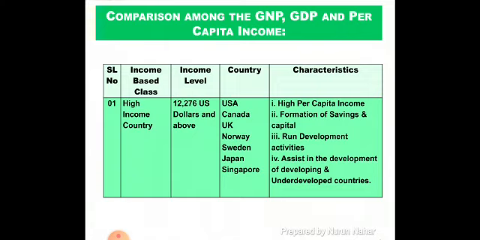Their income is so high that after consumption they can form enough savings and capital for running the industry sector. They can run various development activities like road, transport, communication and others. After developing different sectors of the country, they can also assist in the development of developing and underdeveloped countries.